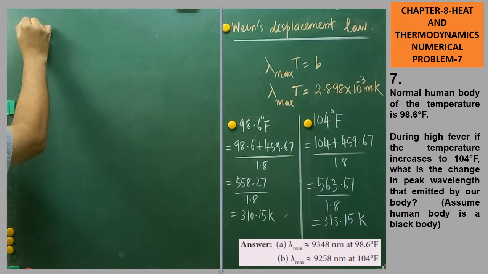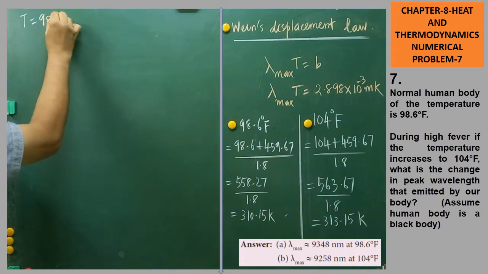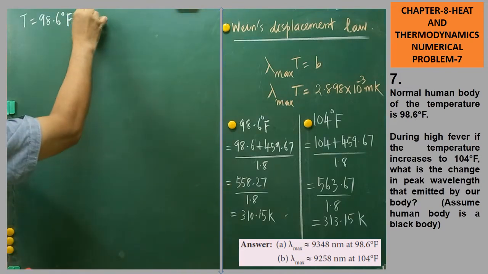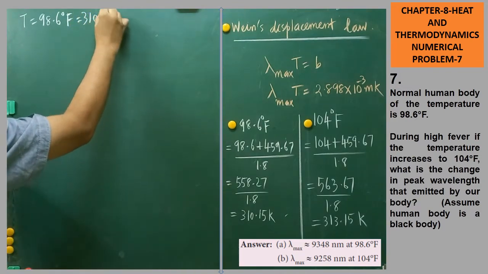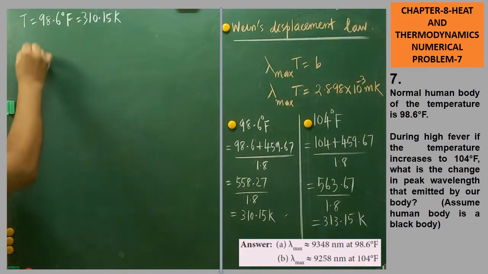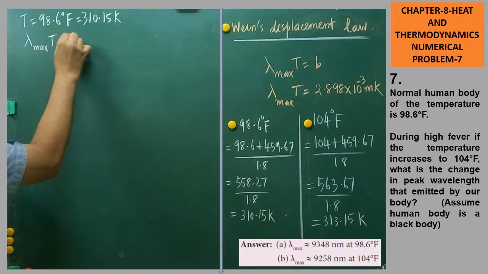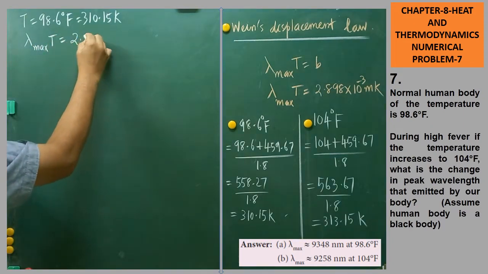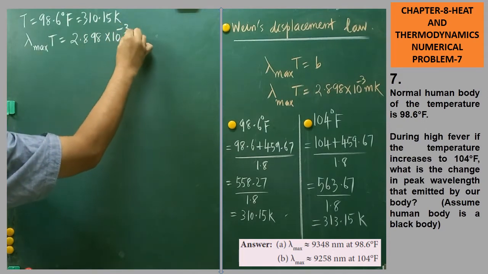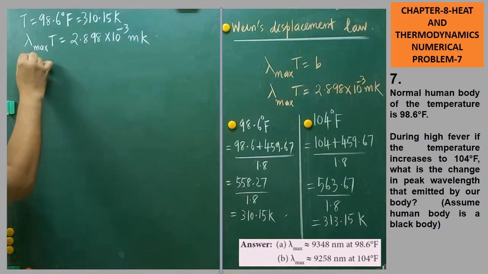The normal temperature T is equal to 98.6 degree Fahrenheit, that is equal to 310.15 Kelvin. You are asked to calculate lambda max. Lambda max into T is equal to 2.898 into 10 to the power of minus 3 meter Kelvin.